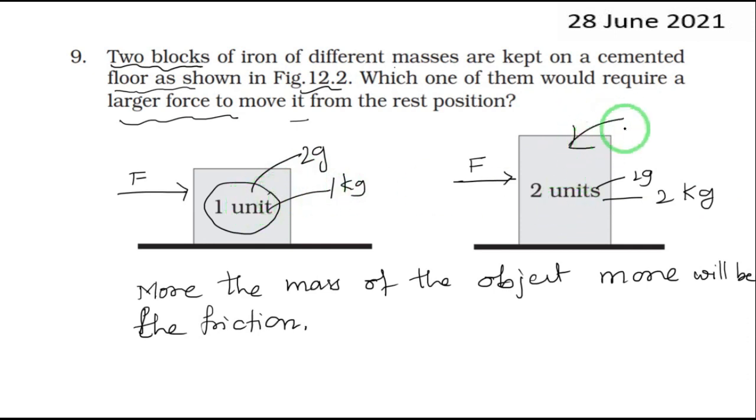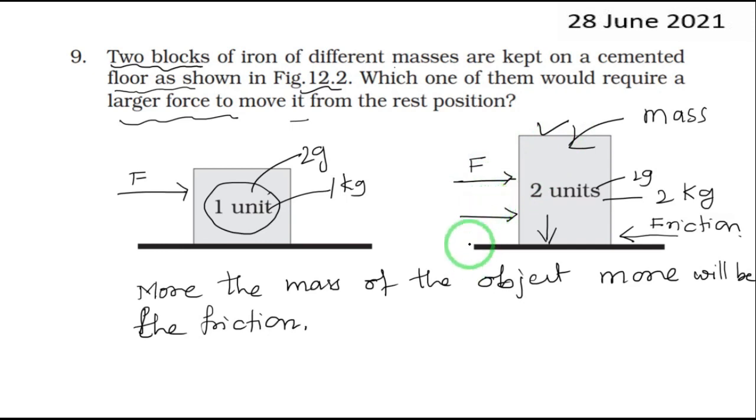Definitely this has more mass. The more the mass, the more the force, and to push this in this direction, there is more friction in the opposite direction. Therefore it is very difficult for this object to move.